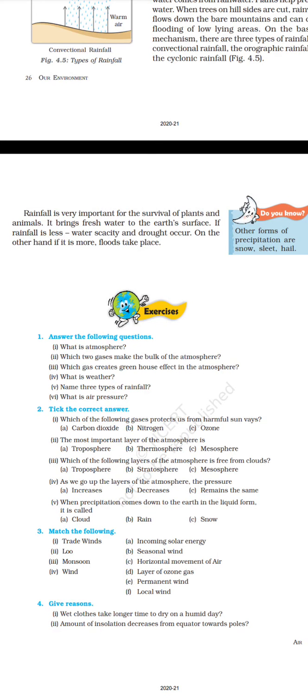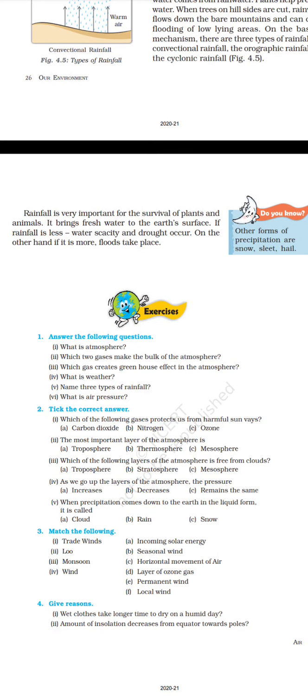Answer the following questions. What is atmosphere? What two gases make the bulk of the atmosphere? What gas creates greenhouse effect in the atmosphere? What is weather? Name three types of rainfall. What is air pressure? Tick the correct answer. Which of the following gases protects us from harmful sun rays? The most important layer of the atmosphere is. Which of the following layers of the atmosphere is free from clouds? As we go up the layers of the atmosphere, the pressure.